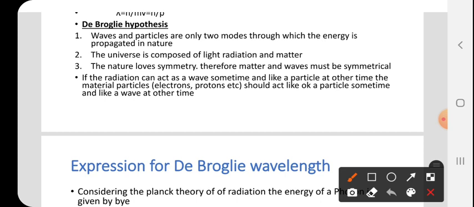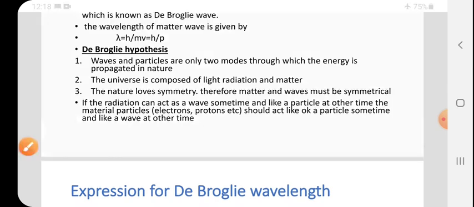Already we proved that particles like electrons behave as waves in the Davisson and Germer diffraction experiment. There I explained about diffraction: when electrons are diffracted, it means wave nature is present, because diffraction occurs only when wave nature is present. I explained that clearly there.